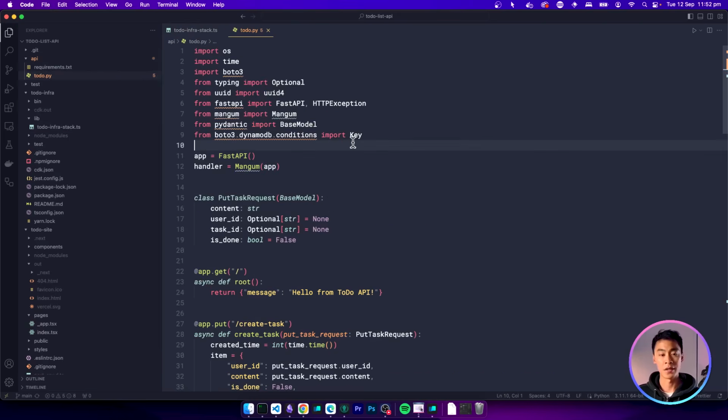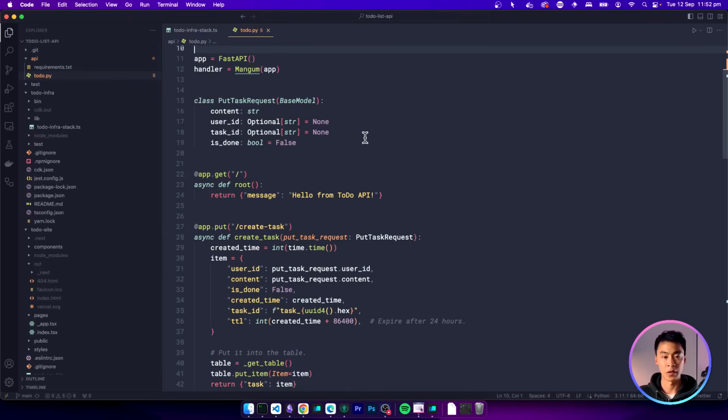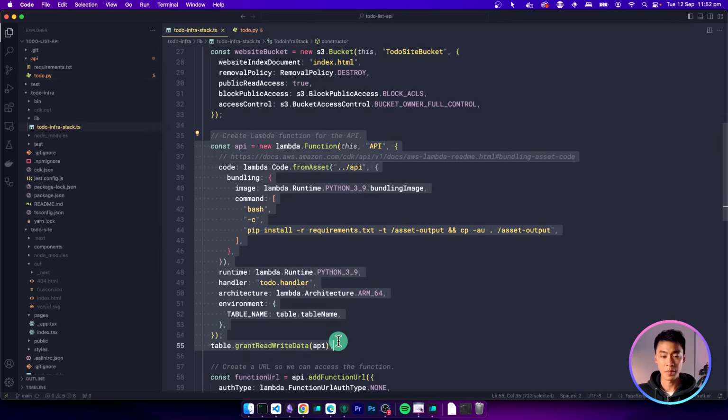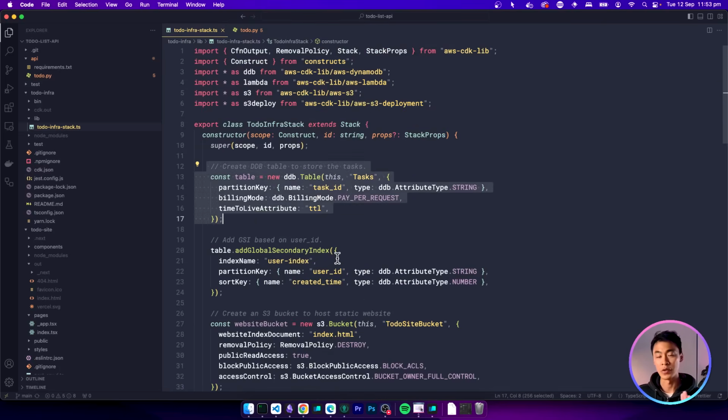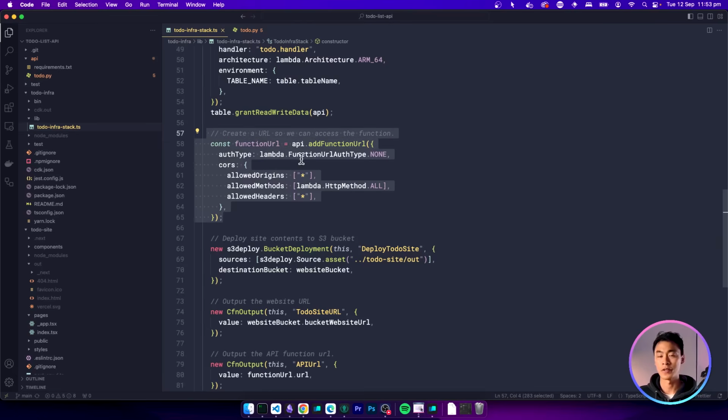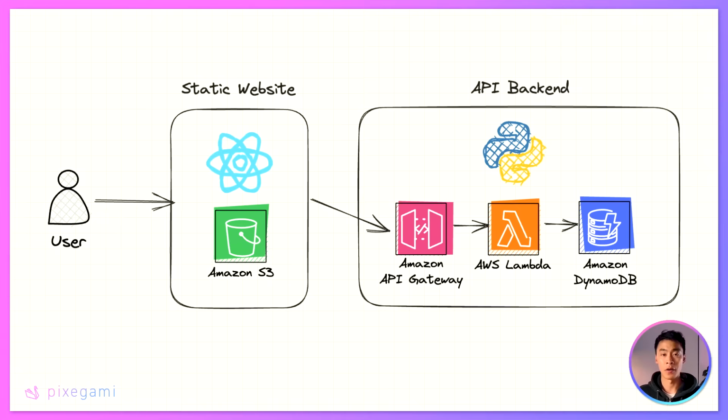The Python API is just this one file here, which I've created with FastAPI. And this Python app is hosted on a serverless Lambda function, which is hooked up to this DynamoDB table so that it can read and write items to the table when we use it. There's also a handy helper function here to make the Lambda function publicly accessible through a URL. Now, all these services are on the free tier, apart from S3, but that's still extremely cheap. So this entire setup is actually completely free for me to host, at least until it hits thousands of users per month.